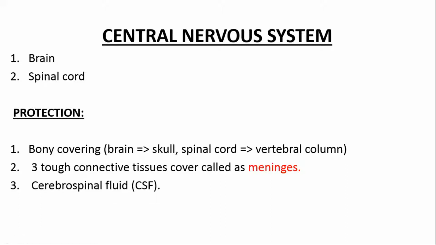Then there is another means of protection of our brain and spinal cord, that is cerebrospinal fluid, CSF. Cerebrospinal fluid keeps the neurons of the central nervous system bathed. The neurons present in the central nervous system are kept bathed with cerebrospinal fluid.